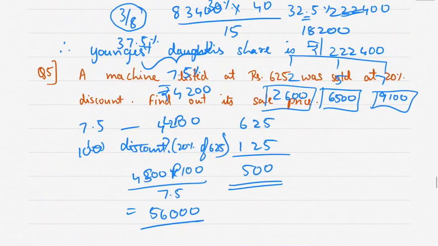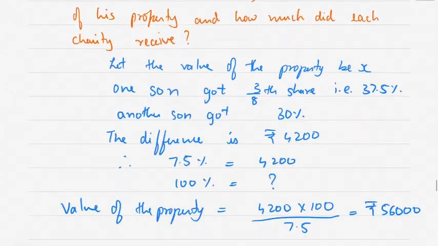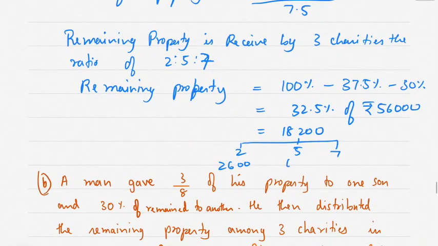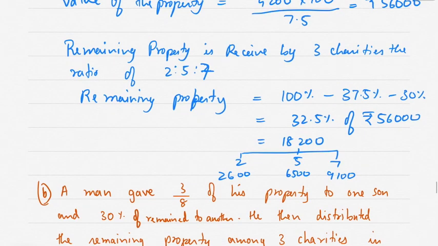2,600, 6,500, 9,100. So just write a sentence.